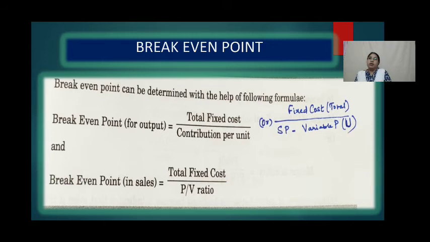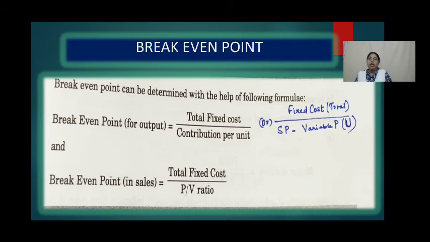Here, contribution means nothing but selling price minus variable cost per unit we are taking. If you want to know the break-even point in units, then this is the method. And if you want to know break-even point in sales, that is in volume, then total fixed cost by PV ratio. This is the formula which we will be using for finding out the break-even point in an organization.